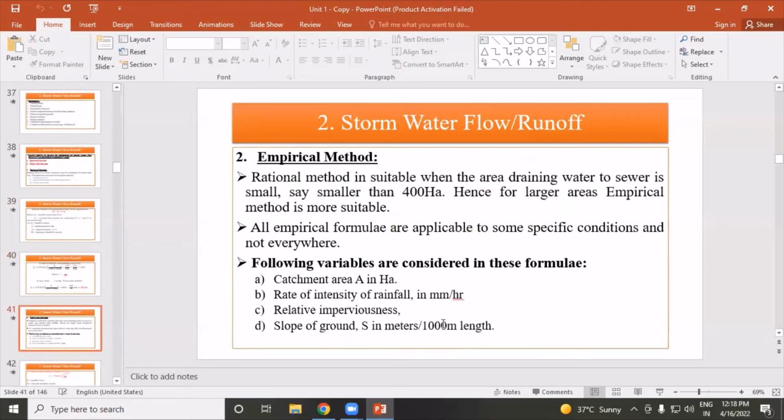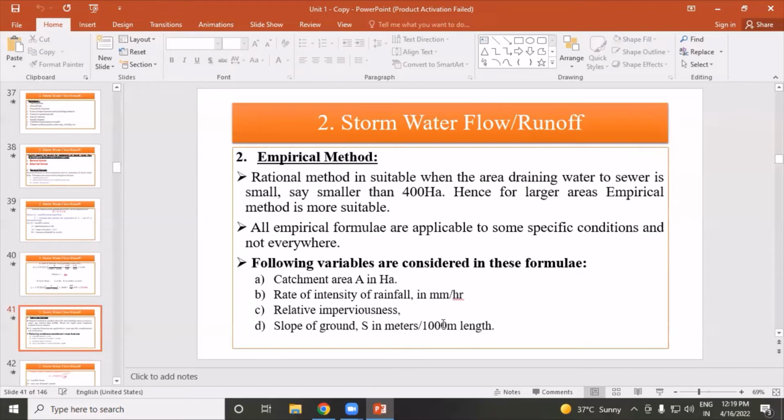So the second formula is the empirical method. The rational method is suitable when the drainage area of water to the sewer is small, say smaller than 400 hectares. Hence, for a large area, the empirical method is more suitable. Empirical formulas are applicable to some specific conditions and not to every one.